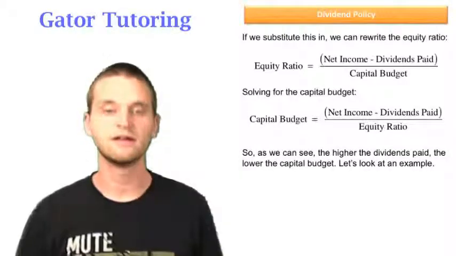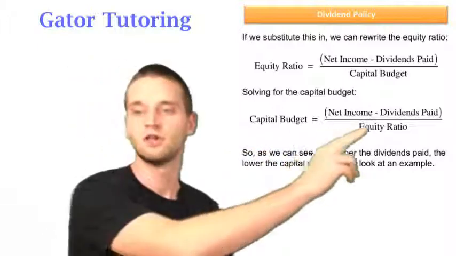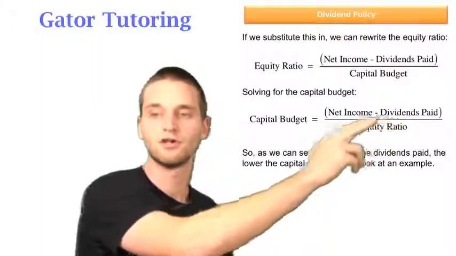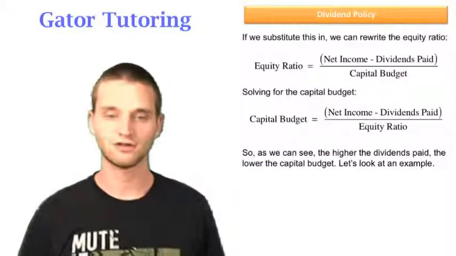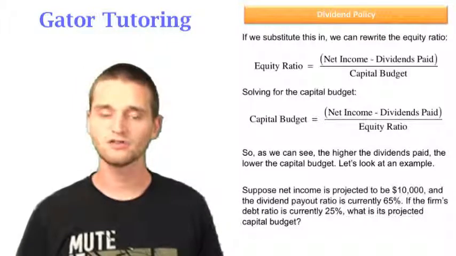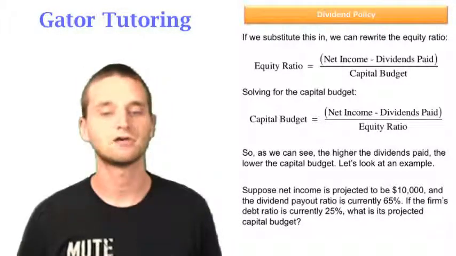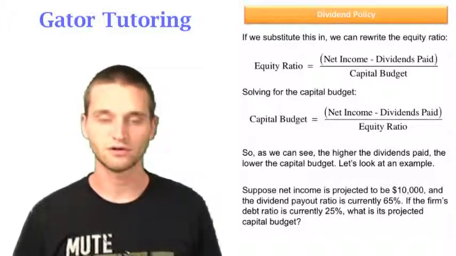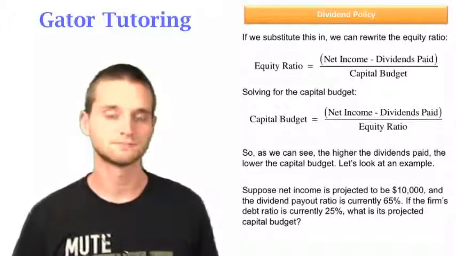So, as we can see, the higher the dividends paid, the lower the capital budget. Because the more we take out from our net income, the smaller the numerator will be, so the smaller the capital budget will be. So let's look at an example. Suppose net income is projected to be $10,000 and the dividend payout ratio is currently 65%. If the firm's debt ratio is currently 25%, what is its projected capital budget?